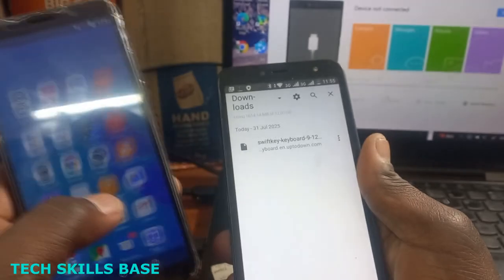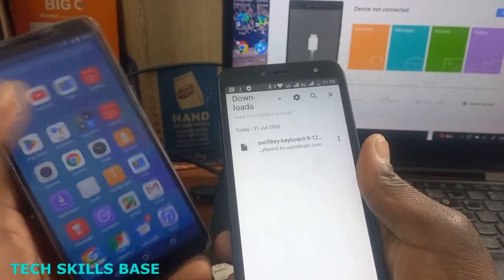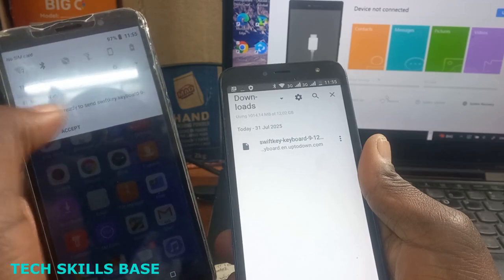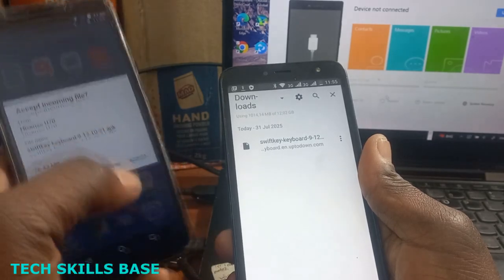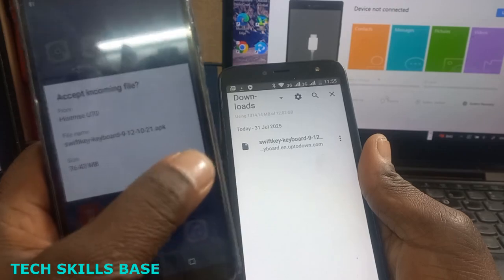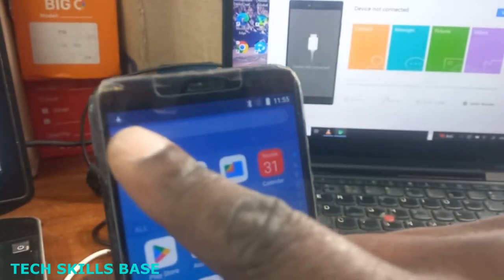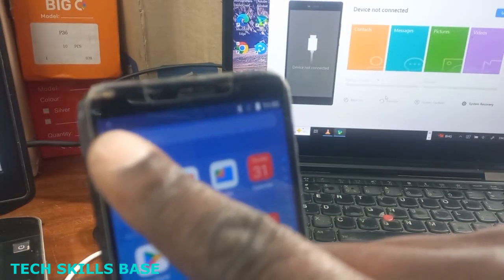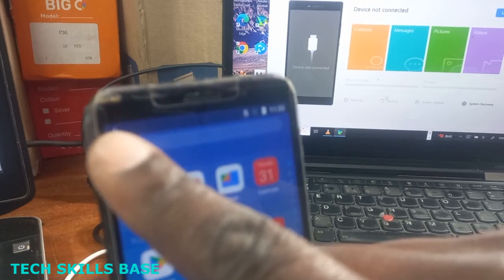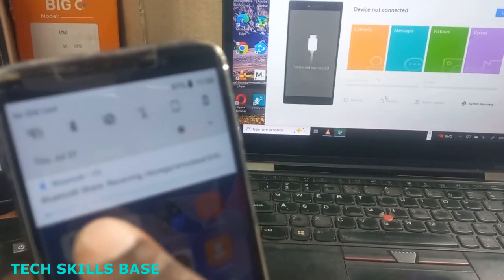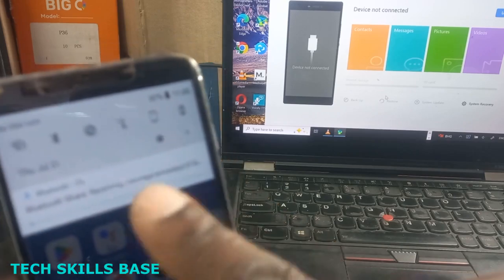So let's see if the transfer is going through Bluetooth. Okay, they say accept again. Let's say accept. When you accept, you see it's starting to download automatically, and it will show you the percentage. It's still at 2%.